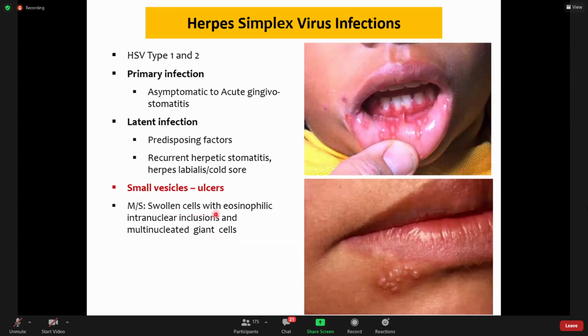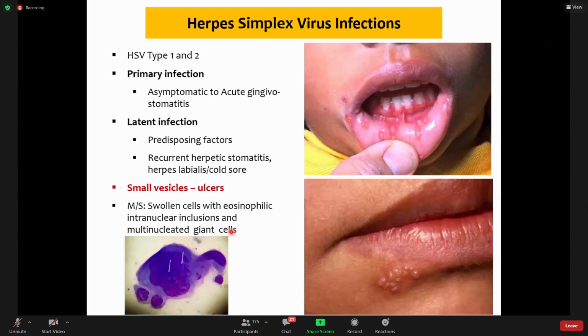It will show swollen cells with eosinophilic intranuclear inclusions. So they will show viral particles within their nuclei, and as an inflammatory process, these epithelial cells coalesce, they join to form multinucleated cells.